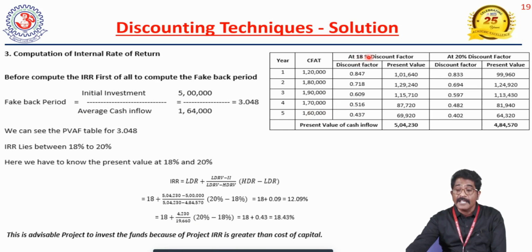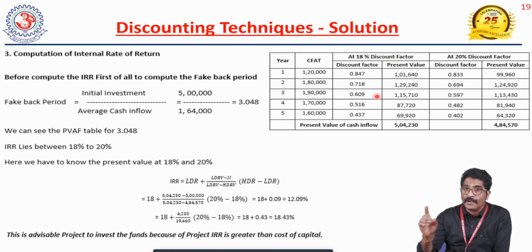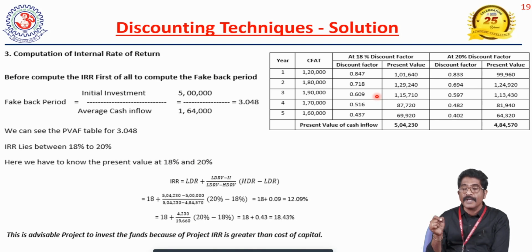At 18% discounting factor, at 18% rate of interest, if you want to get 1 rupee in the future, what's the present value? 0.847. If you want to get 1 rupee in the second year at 18% rate of interest, 0.718. In the same way, 0.847, 0.718, 0.609, 0.516.